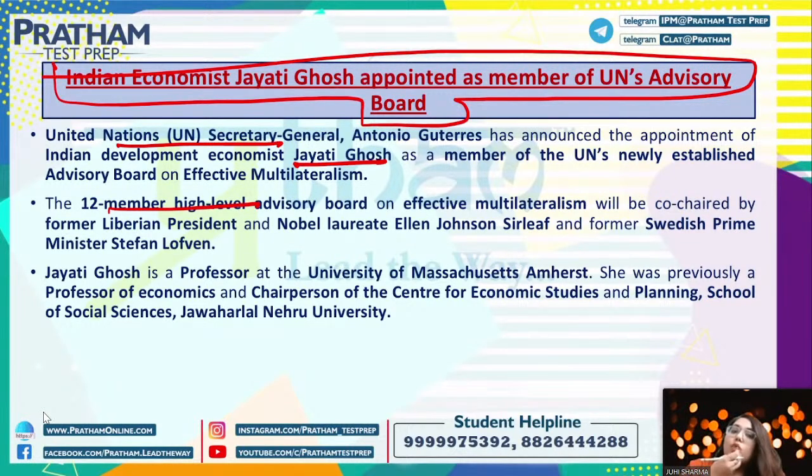Of course, if an advisory board has been formed, there has to be a chairman of it and there has to be a certain number of members to it. The chairpersons are the Liberian president and Nobel laureate Ellen Johnson Sirleaf and the former Swedish Prime Minister Stefan Löfven. So these are the chairmen. This board will be chaired by these particular people, right?